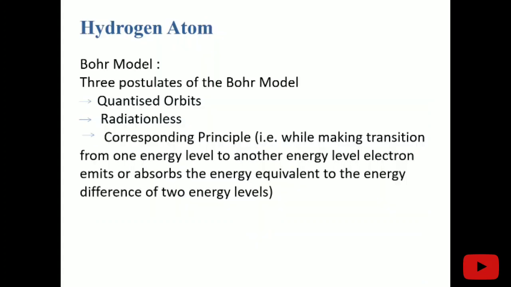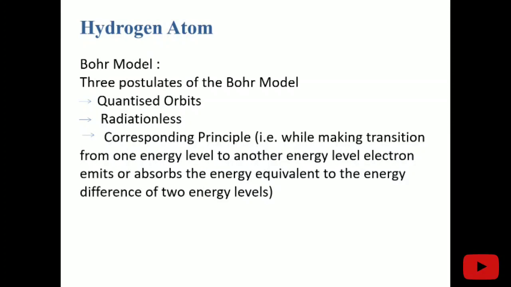Now, in order to learn the atomic structure, we first take a simple example, the hydrogen atom, which has only one electron. The first acceptable model was the Bohr model, which gave three postulates related to quantized orbits, radiationless orbits, and the correspondence principle. Quantized orbit means the electron orbits the nucleus in quantized orbits, which comes from the quantization of angular momentum.